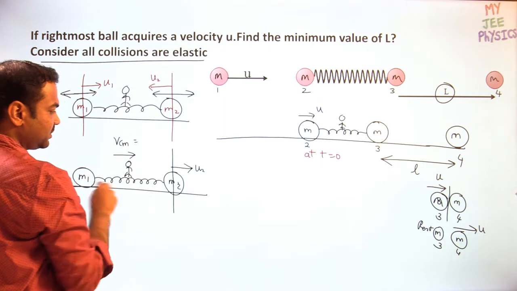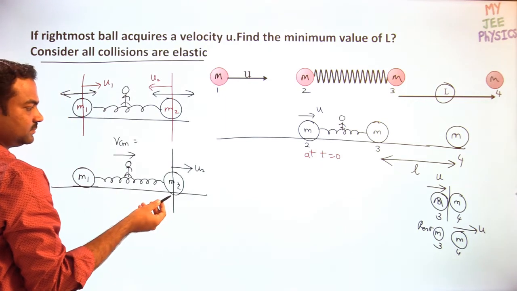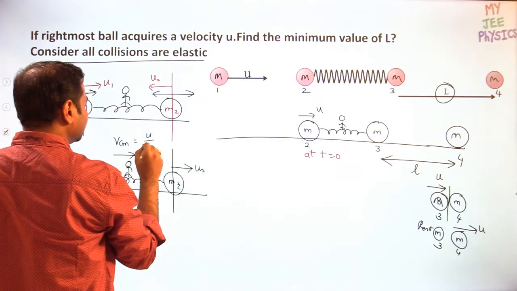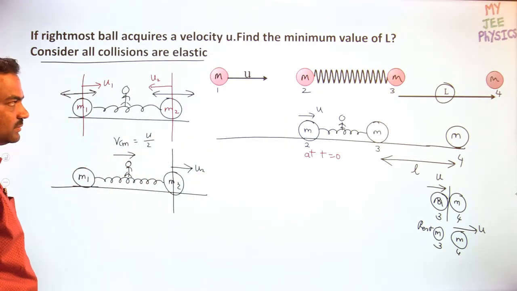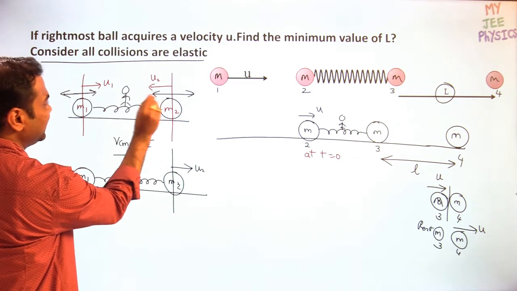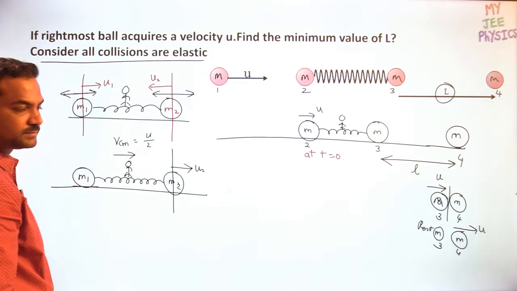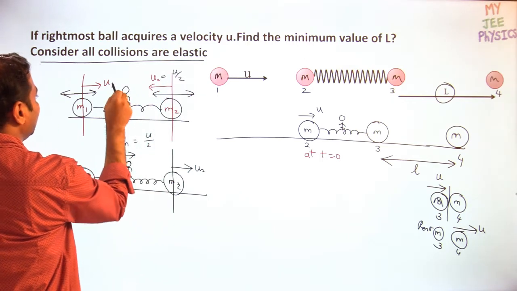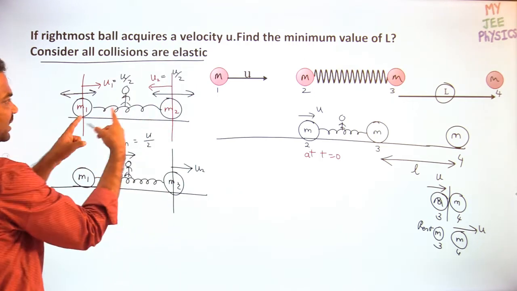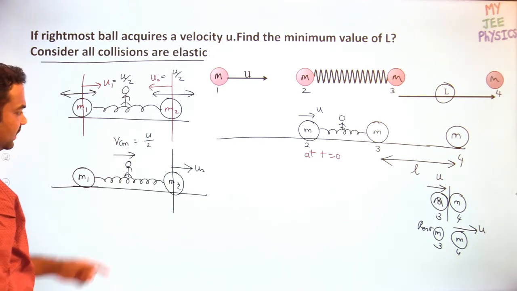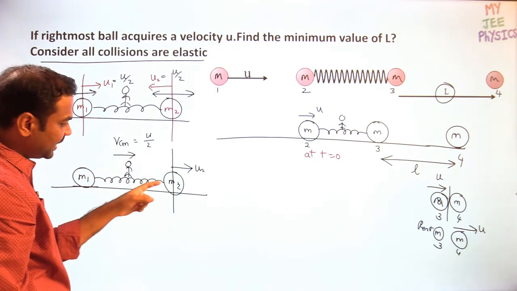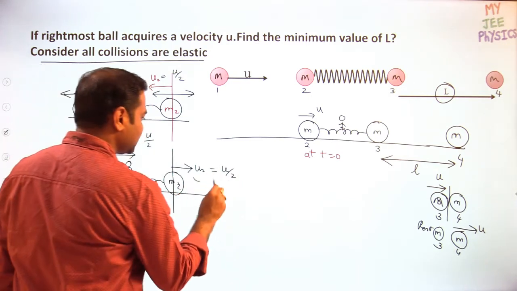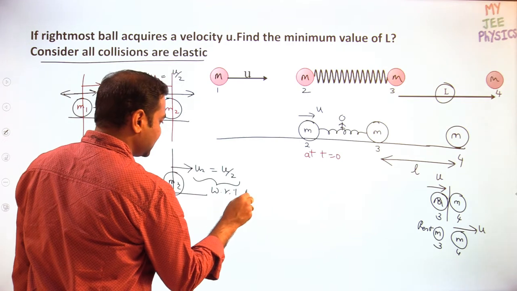Okay, so you want me to solve m1, m2, or m same? Same only I am taking, okay. So then I can write down center of mass velocity is u by 2. Initial velocity will be u by 2 in the backward direction and u by 2 in the forward direction, then momentum will become 0. So the center of mass velocity is u by 2, and this also has to have the velocity u by 2 with respect to center of mass. This is with respect to center of mass.